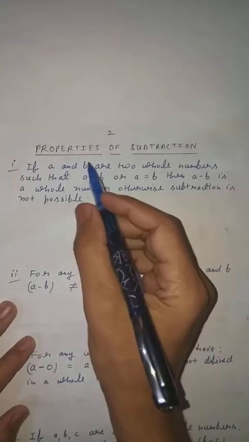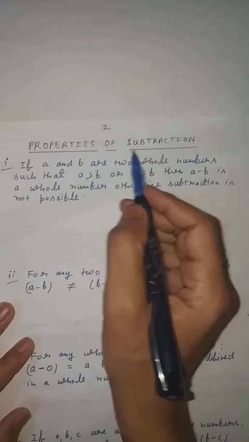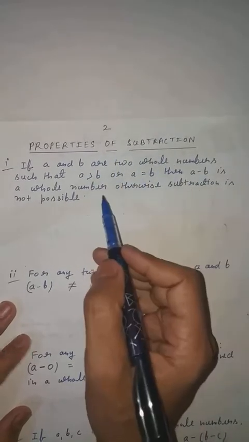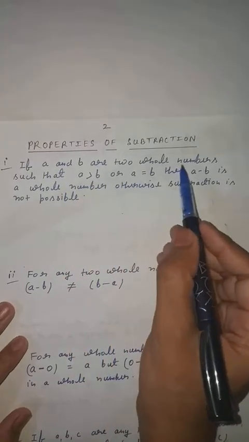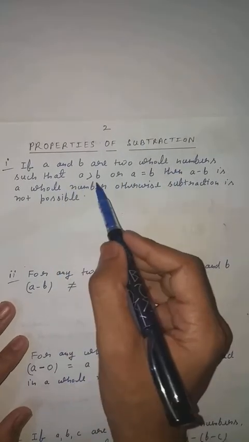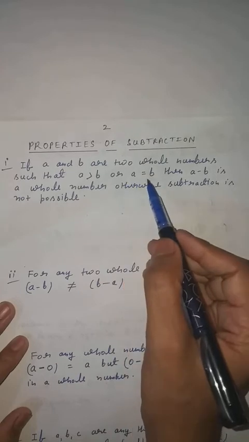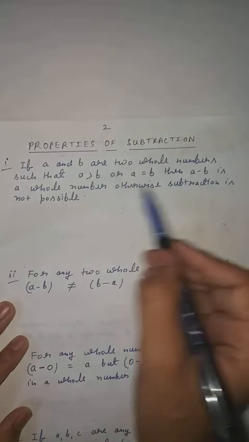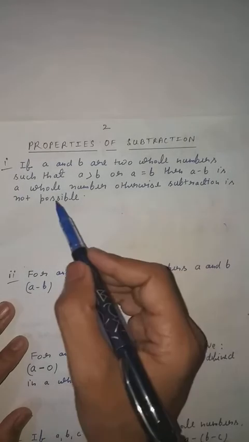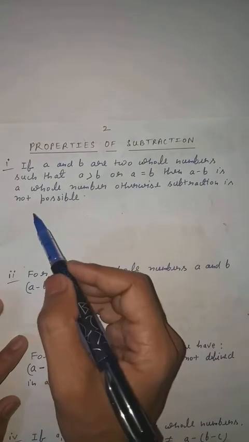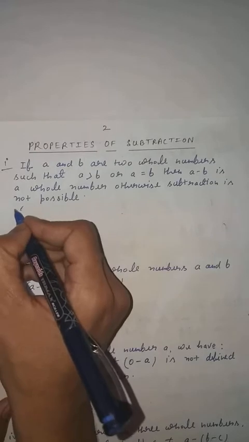Now students, next we will discuss the properties of subtraction. First we will read what the property is. If A and B are two whole numbers such that A greater than B or A equal to B, then A minus B is a whole number. Otherwise subtraction is not possible. I will explain this with an example.